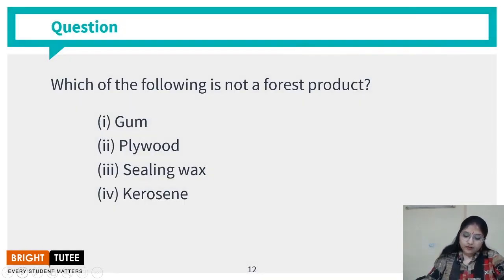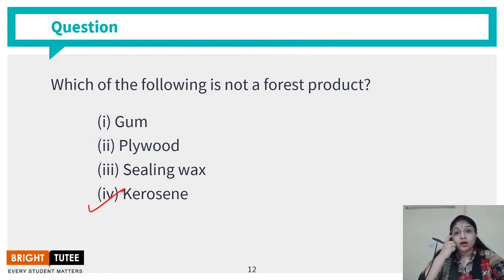Which of the following is not a forest product? Gum, plywood, sealing wax, or kerosene? So kerosene is not a forest product, whereas all these 3 are the products that are obtained from the forest.